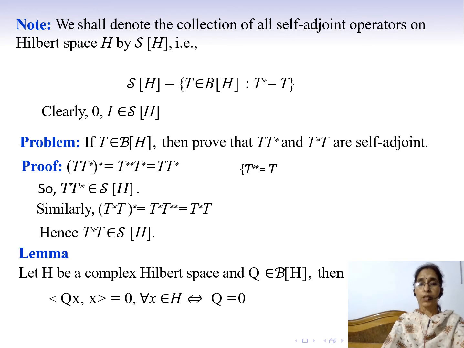Now we have a note. We shall denote the collection of all self-adjoint operators on Hilbert space H by script S of H. Recall that a self-adjoint operator on Hilbert space H is a bounded linear operator on H which coincides with its Hilbert adjoint operator. So we can see that script S of H is equal to the collection of all bounded linear operators T on H such that T star is equal to T.